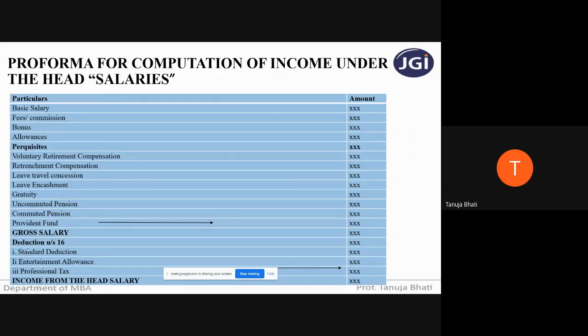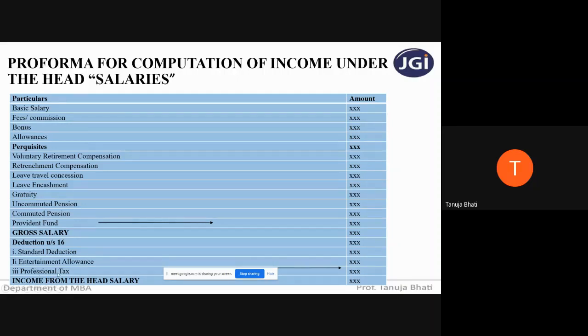Next, from this gross salary, you do deductions. There are 3 deductions under the head income from salaries, which are covered under section 16. Standard deduction of rupees 50,000 flat you will get. Entertainment allowance is a deduction given only to a government employee.